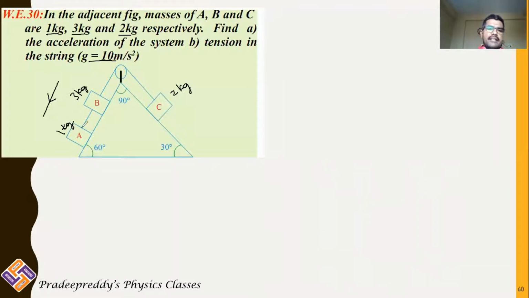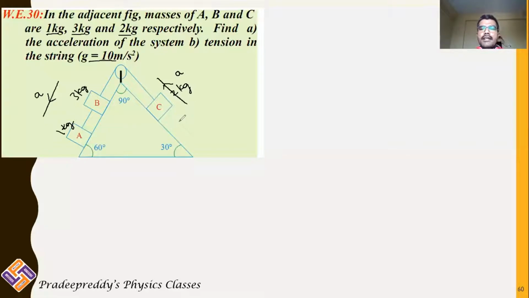As a result, I consider A and B are moving with an acceleration a in downward direction. If A and B are moving downward, C should go up with same acceleration because all the masses are attached with the strings. So if AB come down, C goes up. If we are considering that C is coming down, A and B should go up, vice versa.